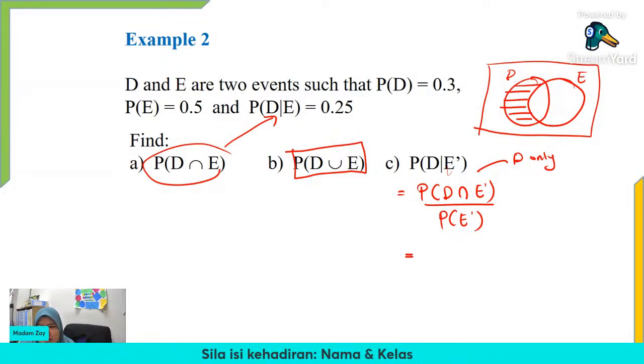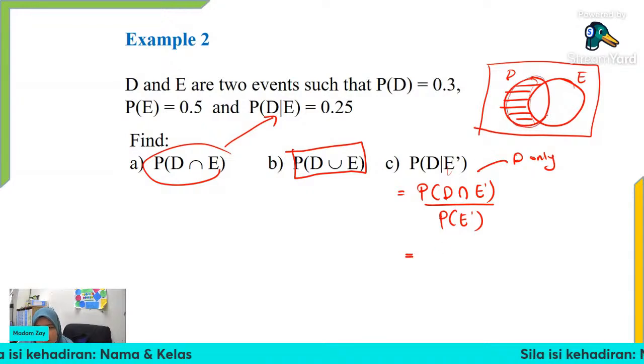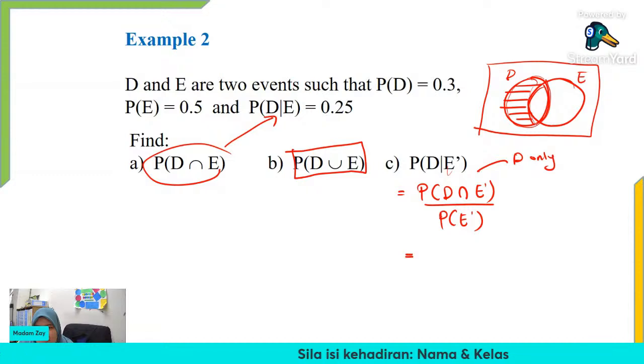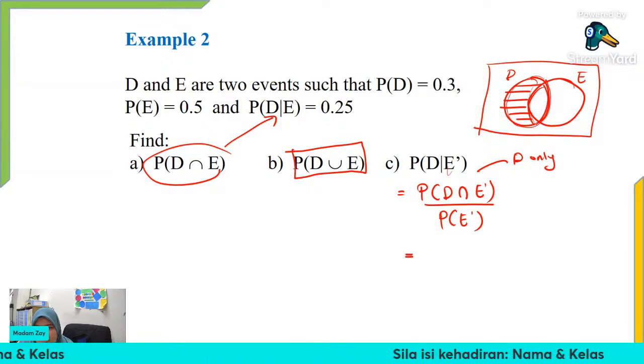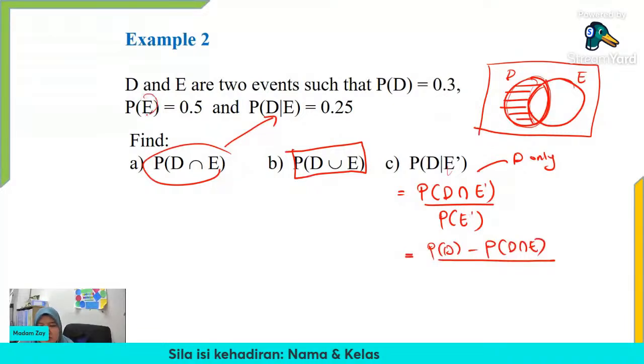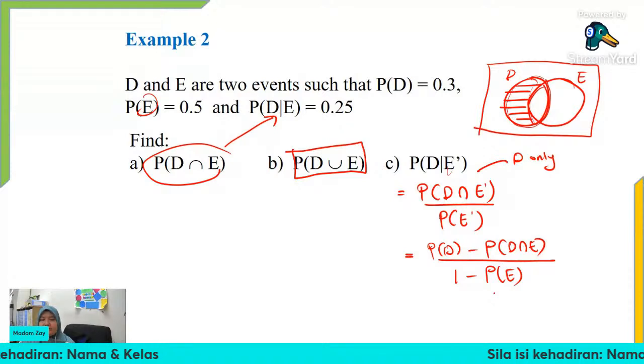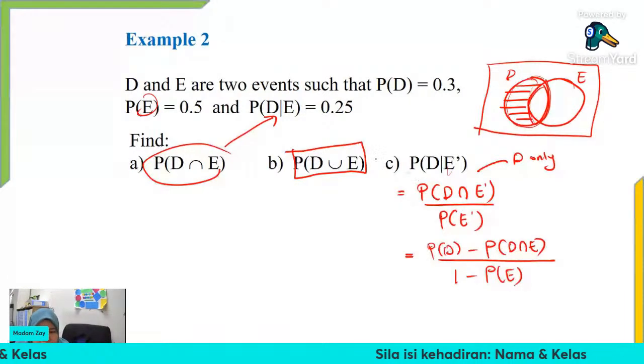So this part, bulan sabit. Saya kata bulan sabit kan? So the formula is to take all D minus with the E. Prime, E prime is the complement of E, so it should be 1 minus probability of E. So sekarang semua nilai you ada.